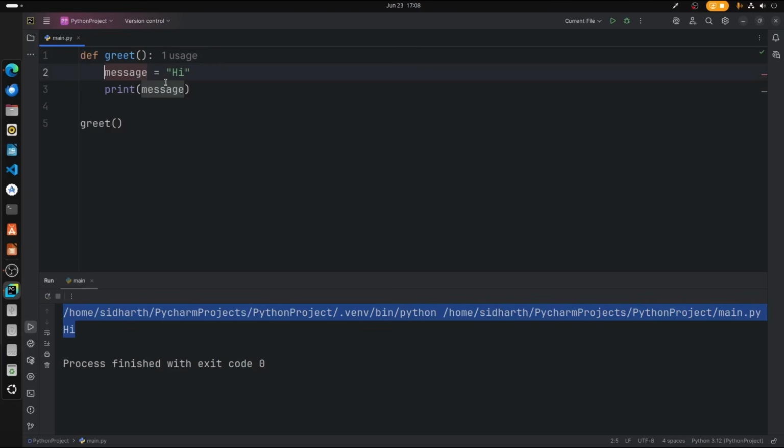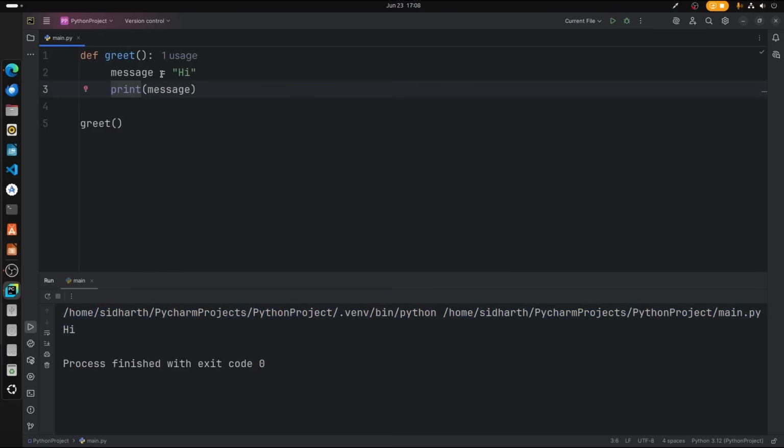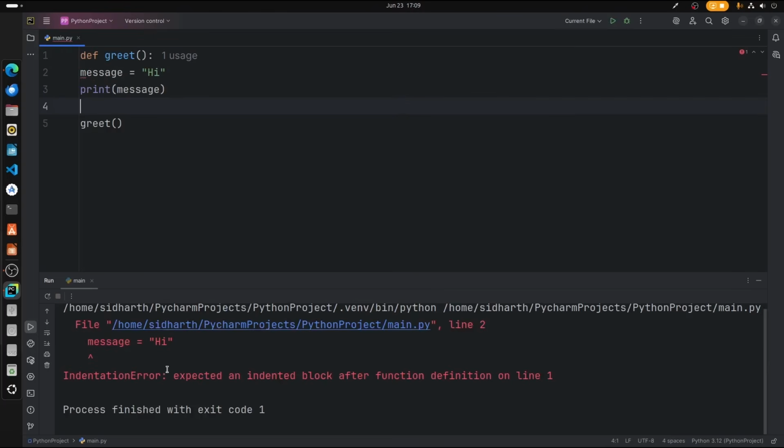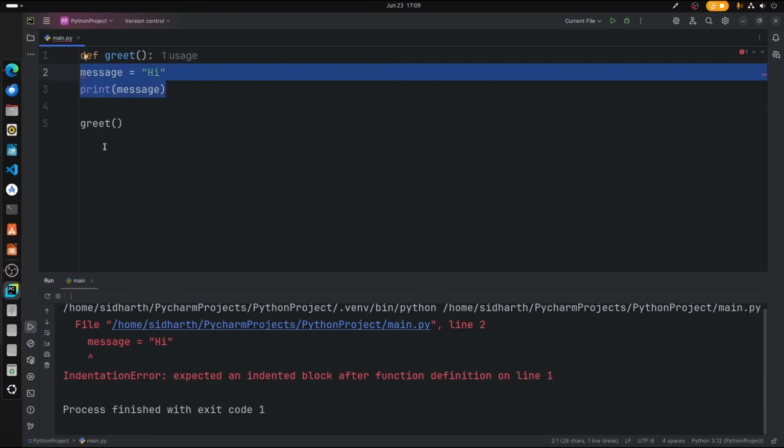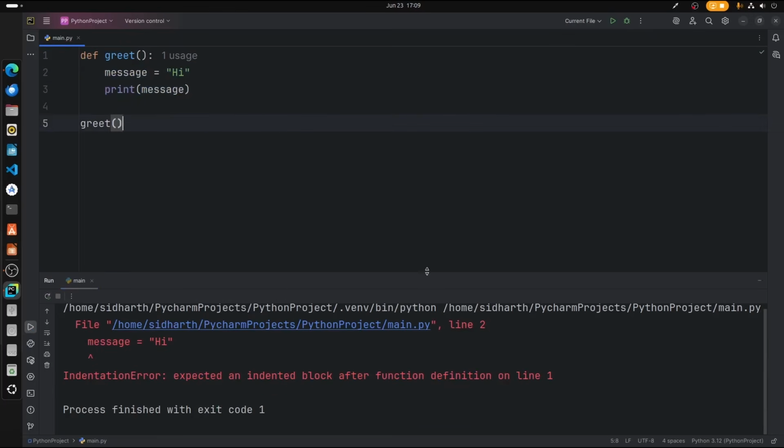But let us say I add one more space in this. In that case, will it run? Yes, it is running, but it is not aligned perfectly. Let us make it all aligned together, with everything flush to the left. In that case, we can already see that we have an error here. If we run that, we get an error: expected an indented block after function definition in line 1. So that is why indentation is important in Python, right? So this is what you call indentation.